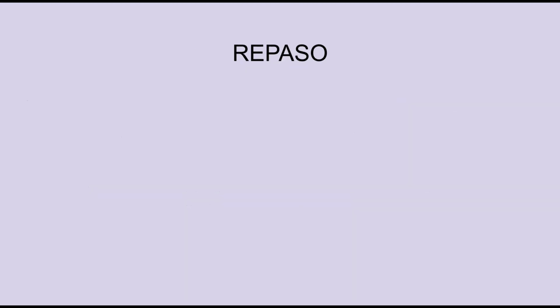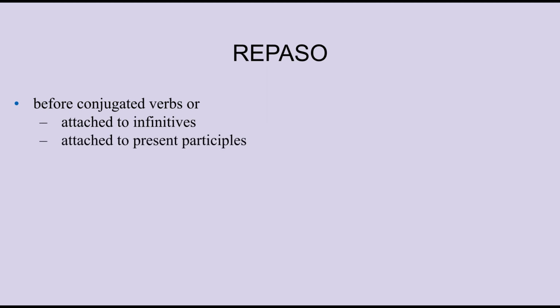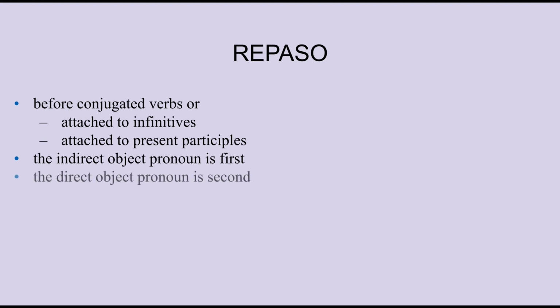Let's review what you've learned. You've learned that object pronouns can be placed before conjugated verbs, attached to infinitives, or attached to present participles. You also learned that when there are two object pronouns in the same sentence, the indirect object pronoun is first and the direct object pronoun is second. Finally, you learned the pronouns that you use after prepositions.